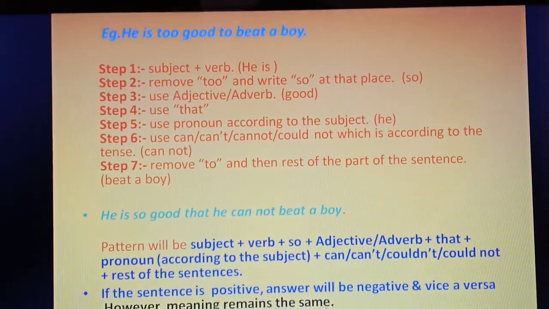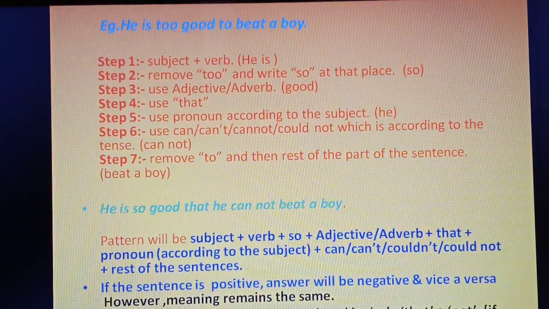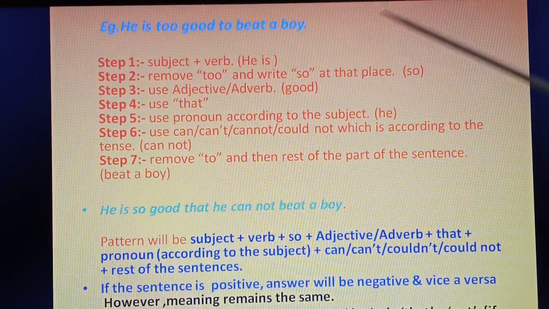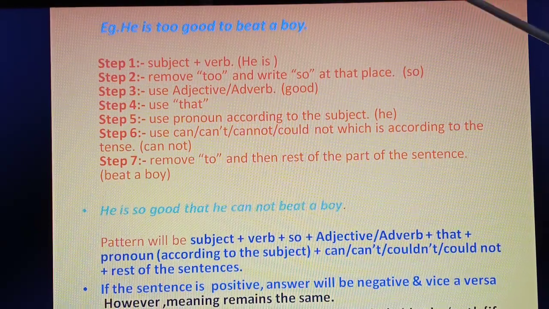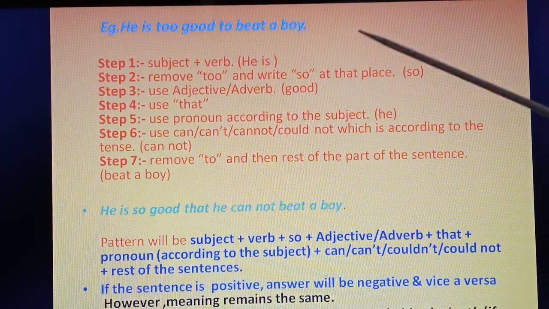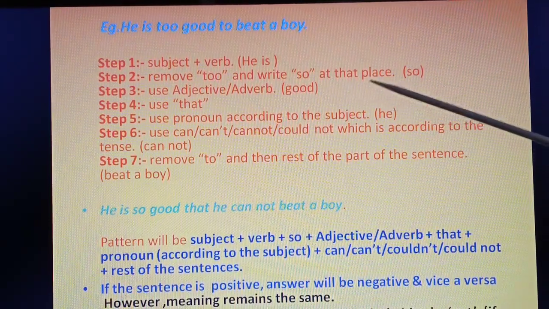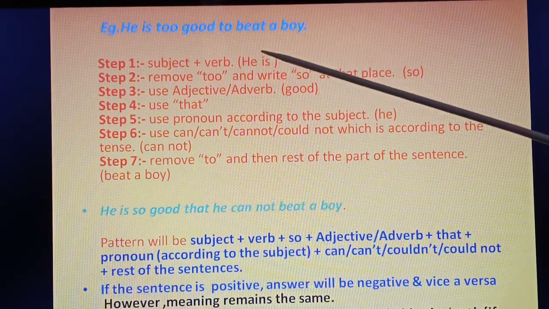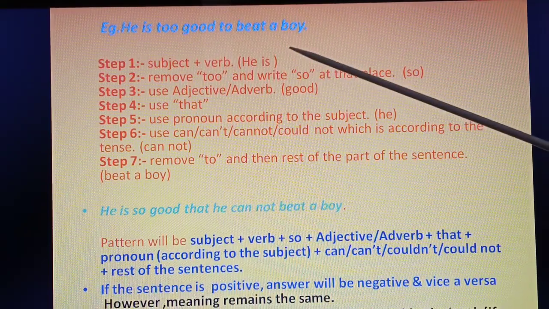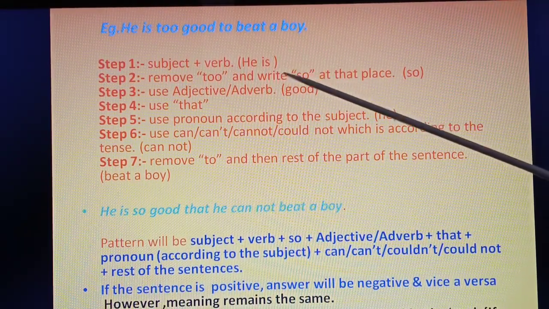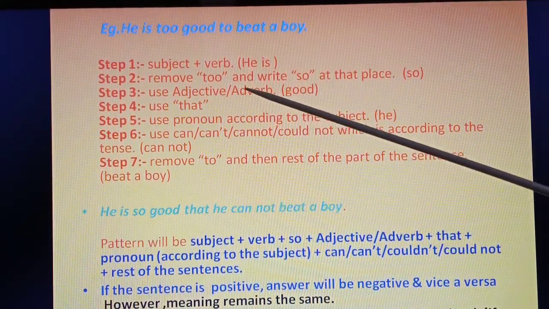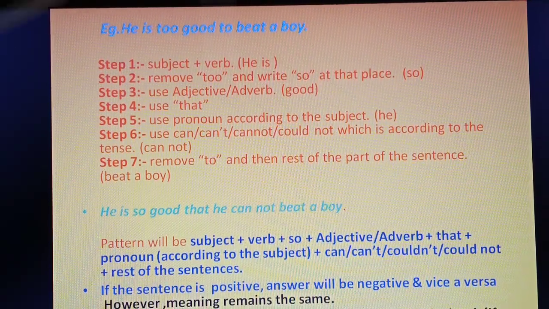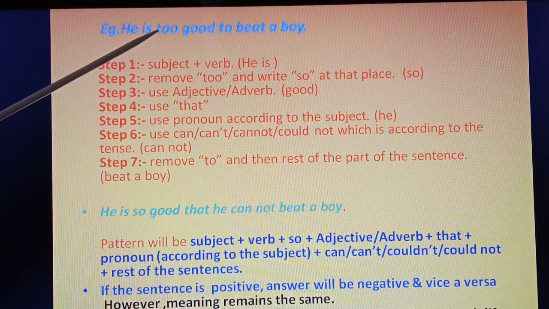This is the same sentence I have taken here: 'He is too good to beat a boy.' Now, step 1, how to change. We are changing now. Subject plus verb: 'he' is the subject and 'is' will remain 'is'. Remove 'too' and write 'so' at that place. Instead of 'too', you have to write 'so'.